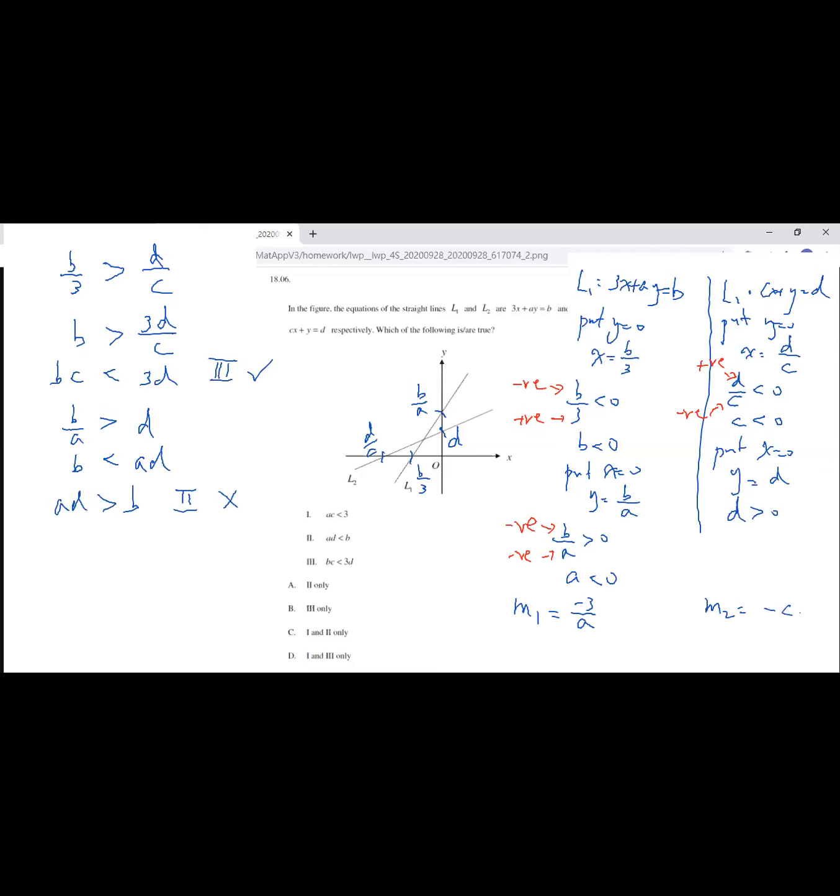Is that okay? The slope of L1 is negative 3 over a. Slope of L2 is negative c.